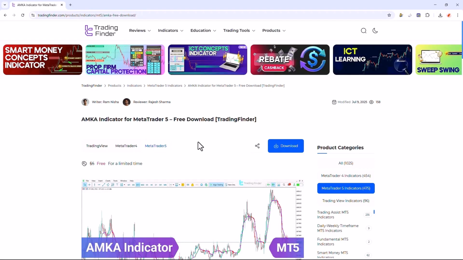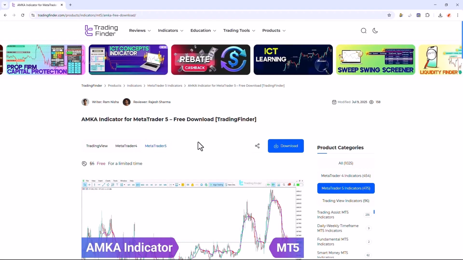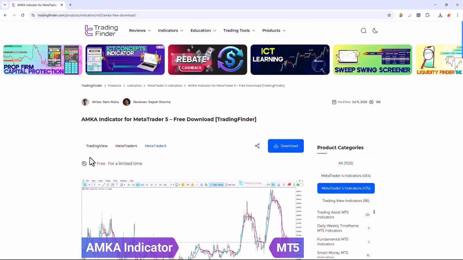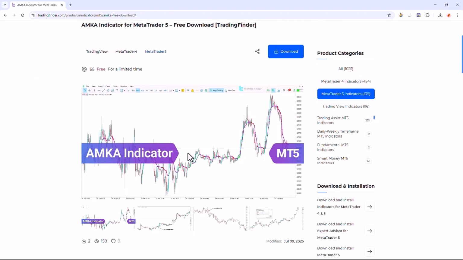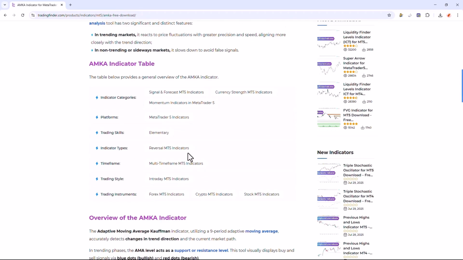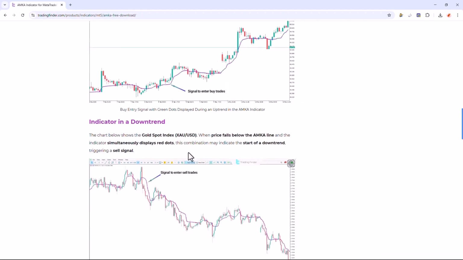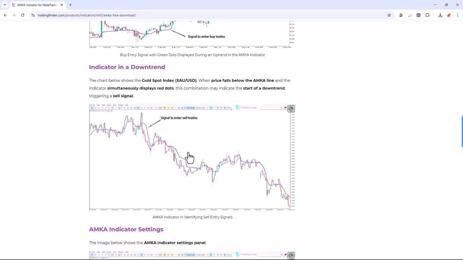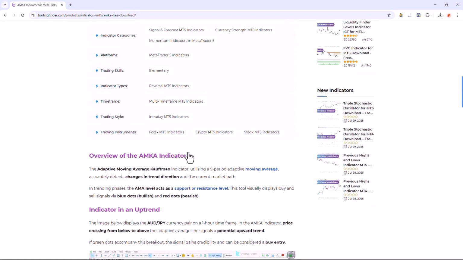The adaptive moving average Kaufman indicator is available for various platforms on the TradingFinder website. From this section, you can download the indicator file for MetaTrader 4 and MetaTrader 5 platforms and run it on your chart. Additionally, traders can read this page to learn about how the indicator works and its functionality.